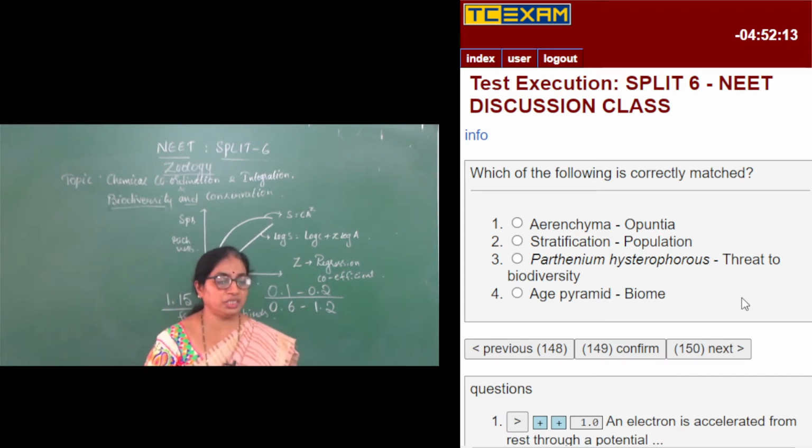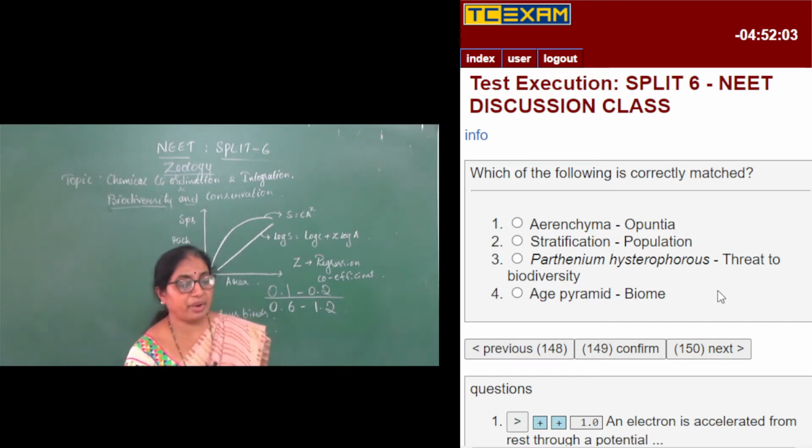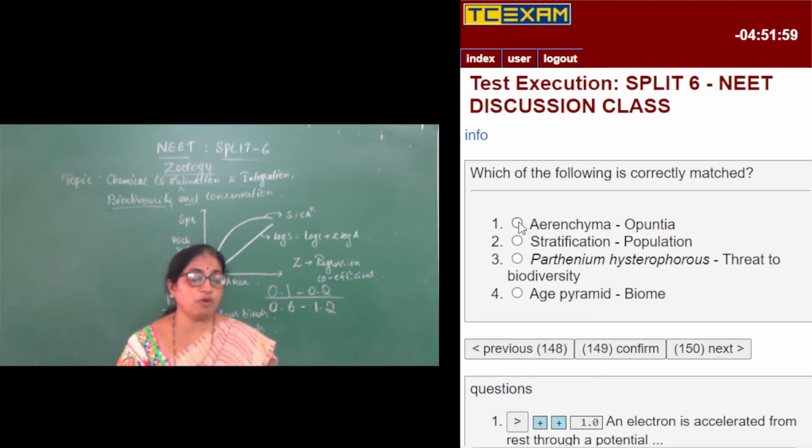Aerenchyma, Opuntia; stratification, population; Parthenium hysterophorus, threat to biodiversity; age pyramid, biome. So which is the correct match? Aerenchyma is a type of parenchyma which can be seen in hydrophytes, but they have given Opuntia. Opuntia is a xerophyte, and you cannot find aerenchyma in Opuntia, so it is a wrong match.